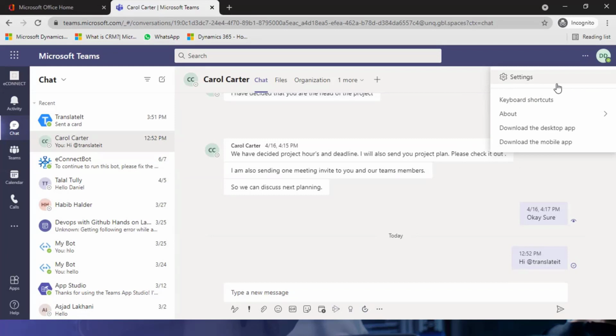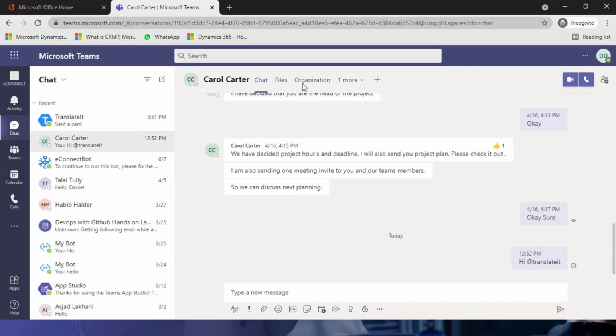Next, you can do your settings and keyboard shortcuts. As I mentioned earlier, you can download the same. Right now I'm using the browser version, but you can also download the desktop app or the mobile app right from here. Then at this corner, if I just click on this, I'll be able to place an audio call or video call. Right now I'm only talking to Carol.